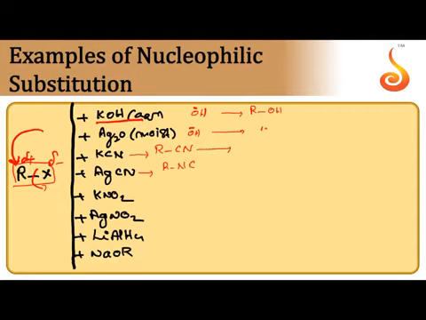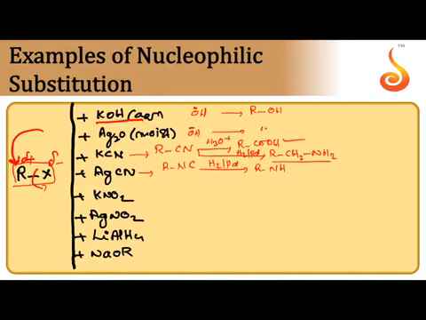So when alkyl cyanide is subjected to hydrolysis, we can get carboxylic acids. When alkyl cyanide is subjected to reduction in the presence of palladium, we can get RCH2NH2. In the examinations, they will ask this type of products. When RNC is subjected to reduction, we can get R-NH-CH3, secondary amine. Similarly, with KNO2, K-O-N-O, its structure, potassium nitrite, R-O-N-O is the product.